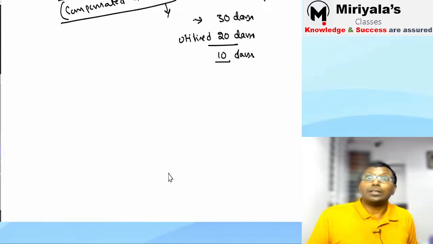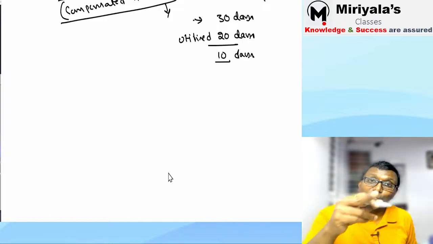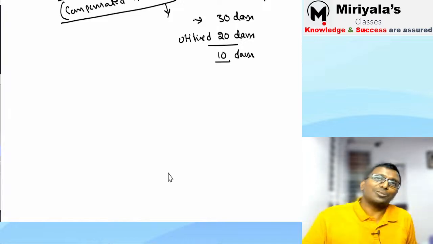That also will happen. Some other companies, what they will do: boss, you did not utilize, that is your problem. I will not pay you 1 rupee. I will not allow you to carry forward also to next year. That option also they will not give. So there are three circumstances which are coming out.